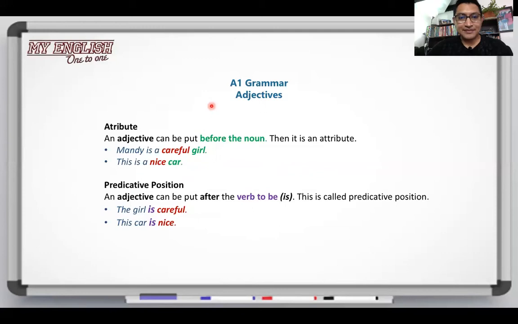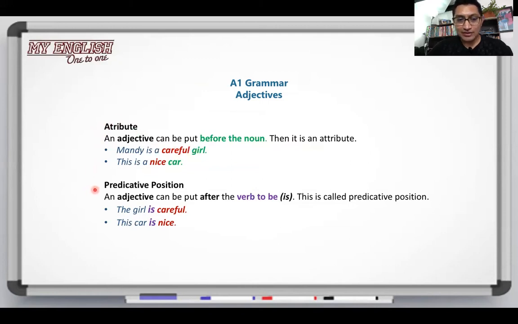Let's continue. Adjectives can have two locations or positions in a sentence: the attribute position and the predicative position. Let's start with the attribute position. An adjective can be put before the noun, then it is an attribute. For example, Mandy is a careful girl. This is a nice car. If you see, we have the sequence careful girl, nice car. This sequence is called attribute.